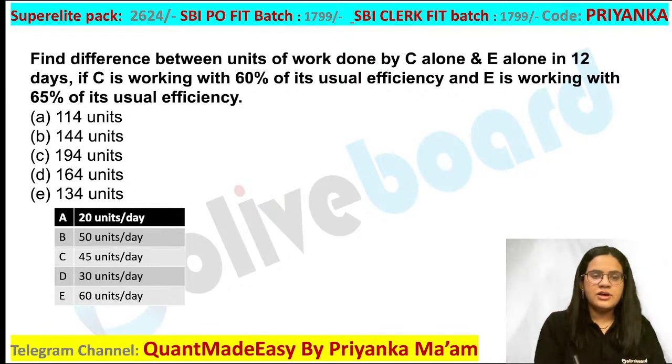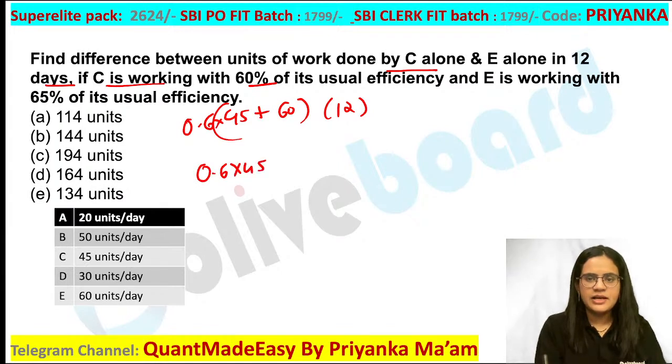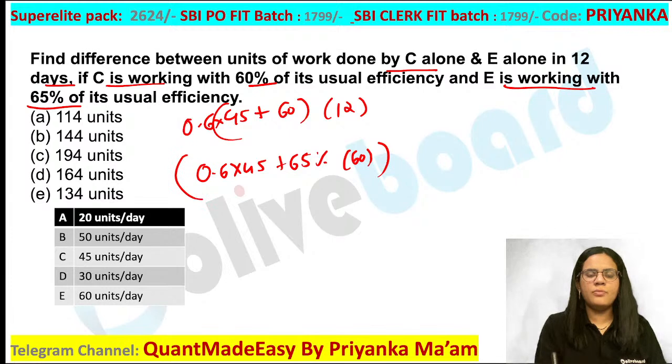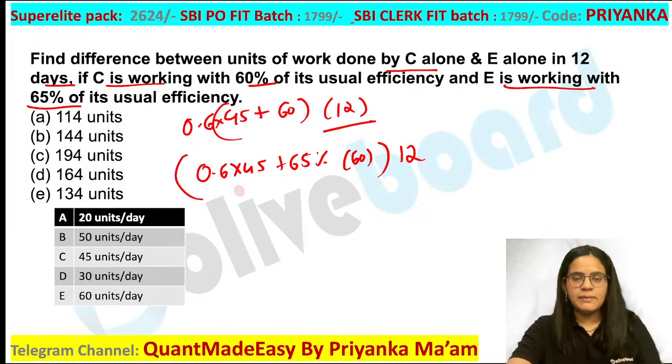How are you going to do this? Find the difference between units of work done by C alone and E alone in 12 days. So what part of the work will be done by C alone? 45, plus E alone, that is nothing but 60, in 12 days. If C is working with 60% of its efficiency, basically 45 multiplied by 0.6, and E is working with 65% of his usual efficiency, so 65% of 60 here. Now you have to calculate how much part of the work is done, so you have to multiply this value by 12.